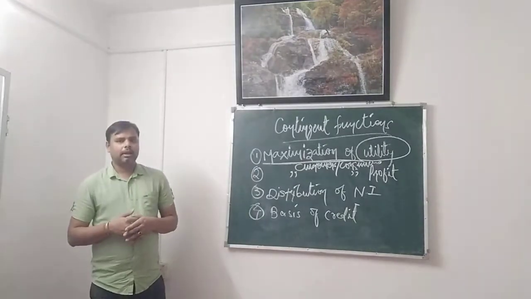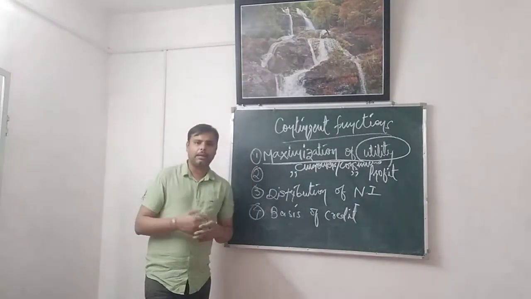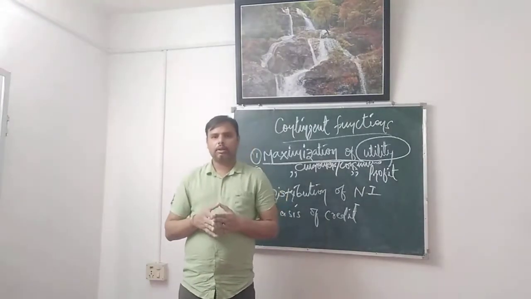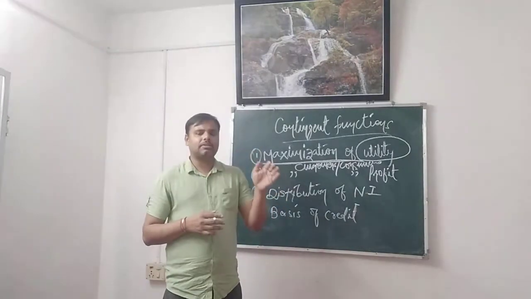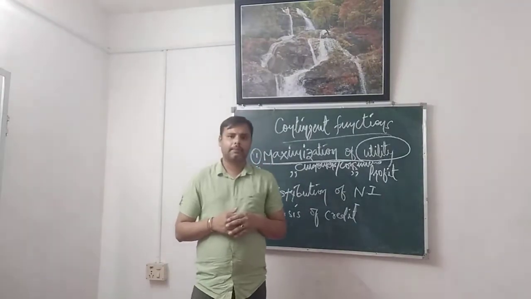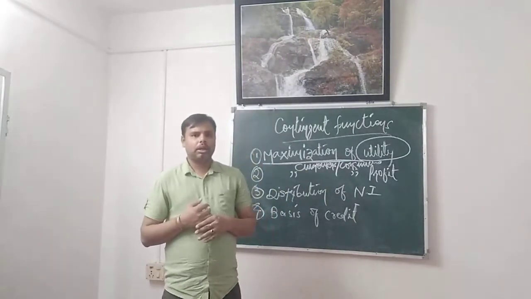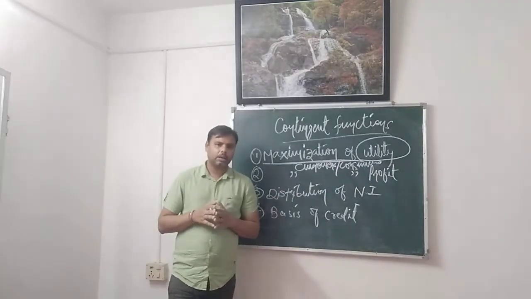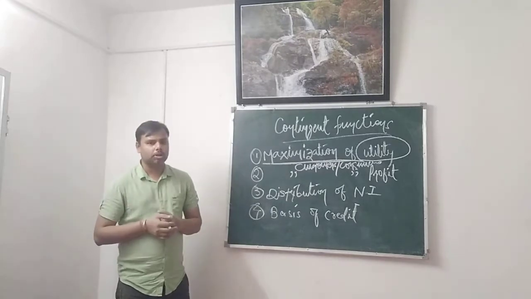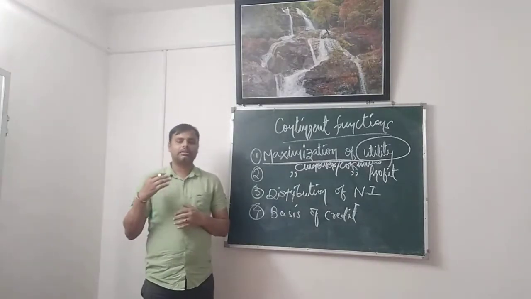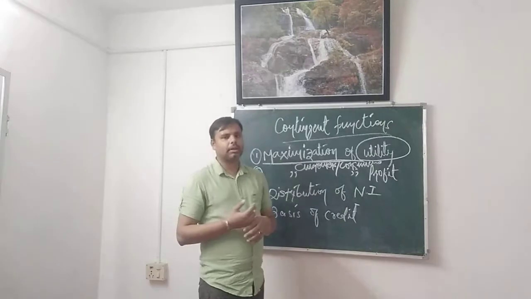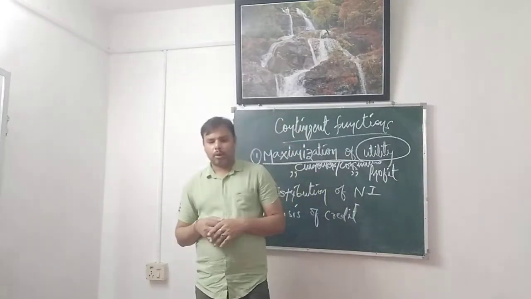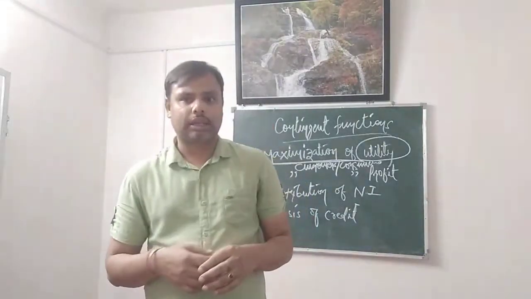For example, if Mr. A gives a loan to Mr. B of rupees 1 lakh at 10% for a year, everywhere there is a numerical calculation of money. Those numeric calculations are possible because of money. So that is what the contingent function talks about, wherein economic decisions or economic utilities can be counted. That is the importance of money. So class, I hope the contingent functions of money are clear to everyone.